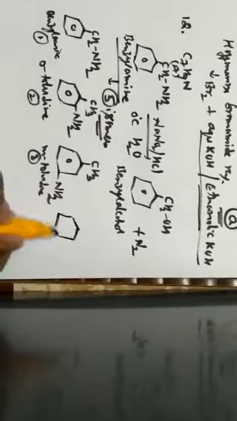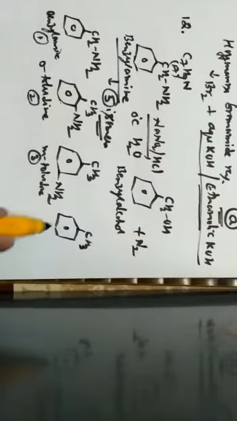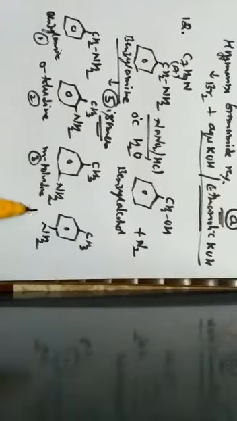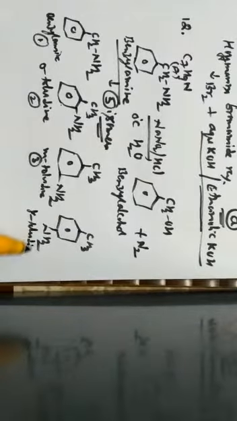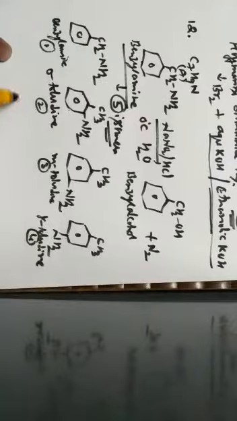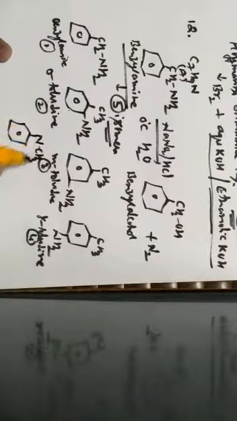Added to this, we can write one more structure, that is paratoluidine. Paratoluidine is the fourth isomer and the fifth isomer is written as N-methyl aniline. So this is the fifth isomer which is called N-methyl aniline.